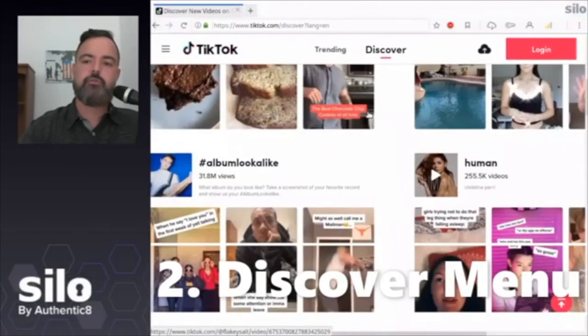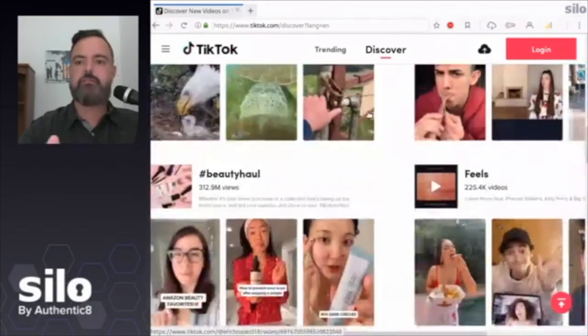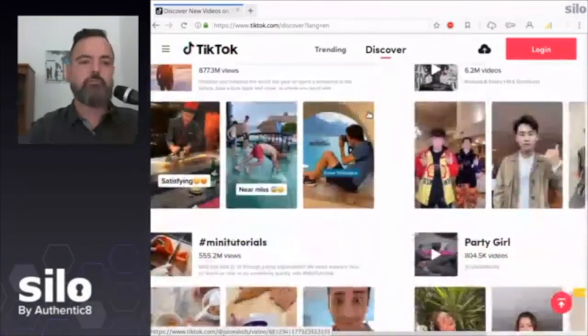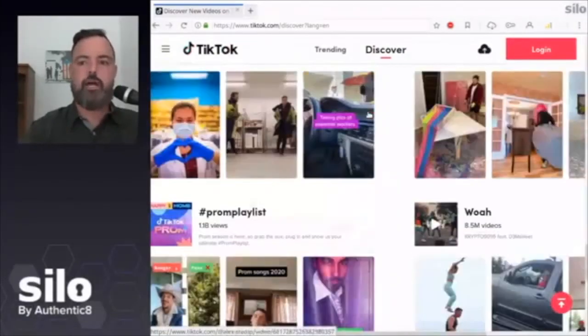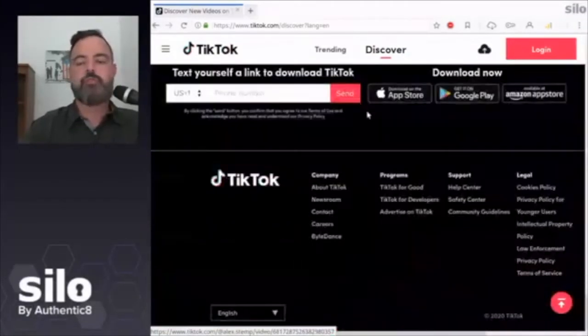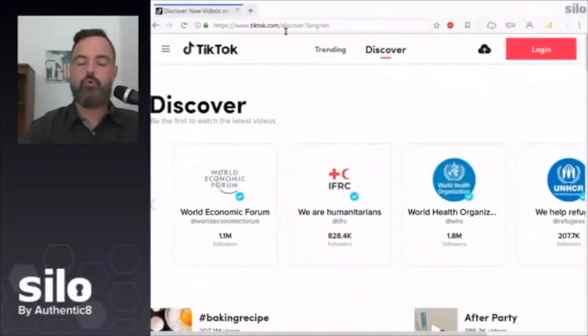Second item here is for Discover. Again, go to the menu, click Discover. This shows you the most trending hashtags. These are the topics that are trending, not the posts themselves, but the actual topics that are trending, and then shows you the posts associated with those topics. So, for example, if we scroll up to the top, we'll probably see something related to COVID. We see here, for example, World Health Organization. That's here in the Discover tab, and rightfully so.